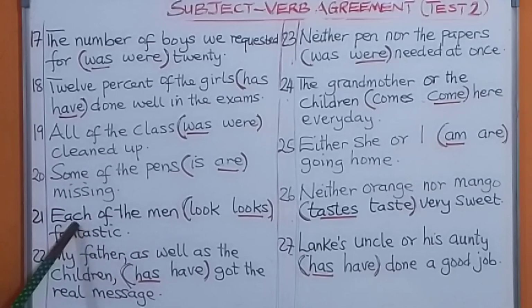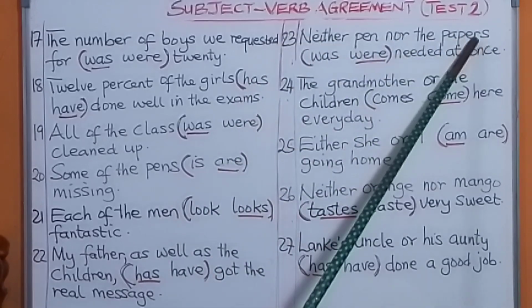Each of the men, that is singular. Each of the men looks, follow it up with a singular verb. Looks fantastic. My father as well as the children. You see, my father is the subject. So even if you have as well as the children, plural, follow it up with a singular verb because the father is singular. Unless you say my fathers as well as the child, then you have have.